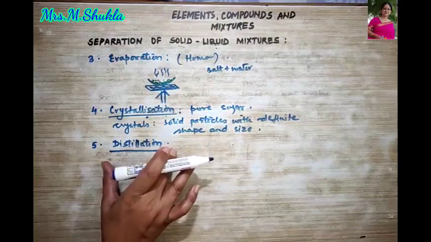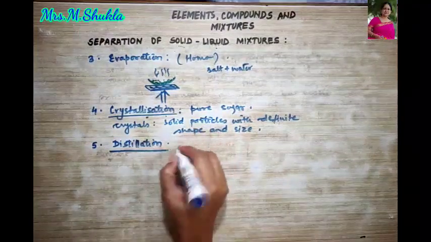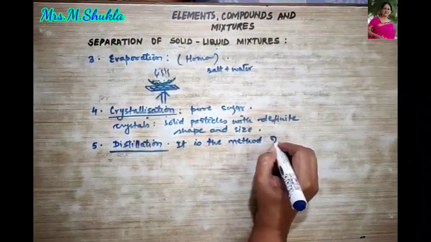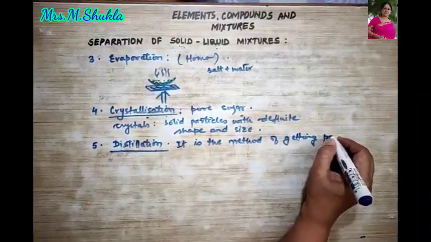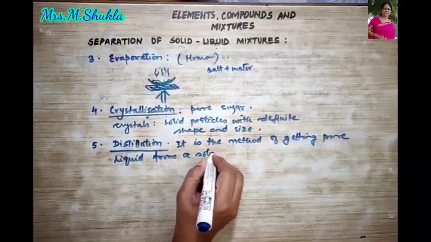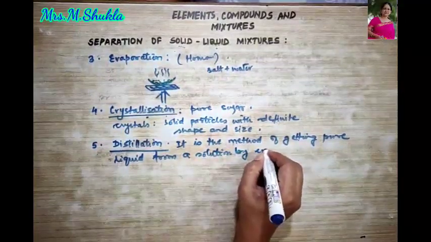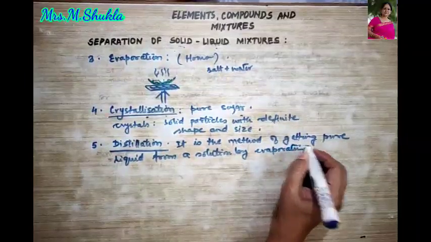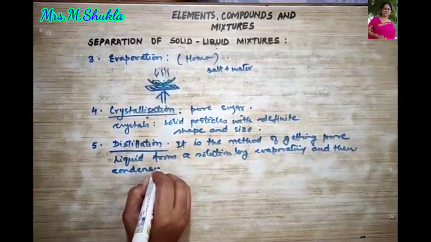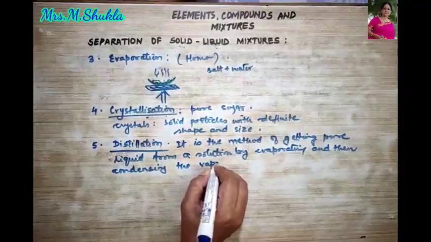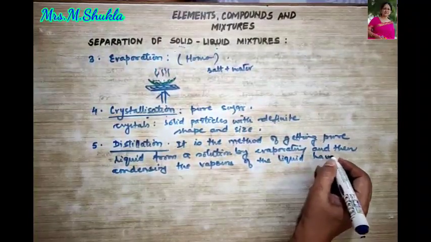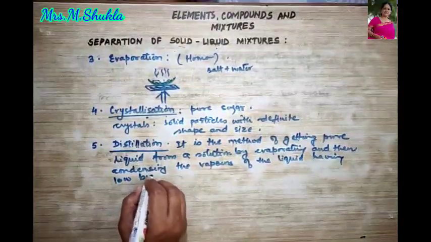So how are we going to define what is distillation? It is the method of getting pure liquid from a solution by evaporating and then condensing, okay, the vapors of the liquid having low boiling point.